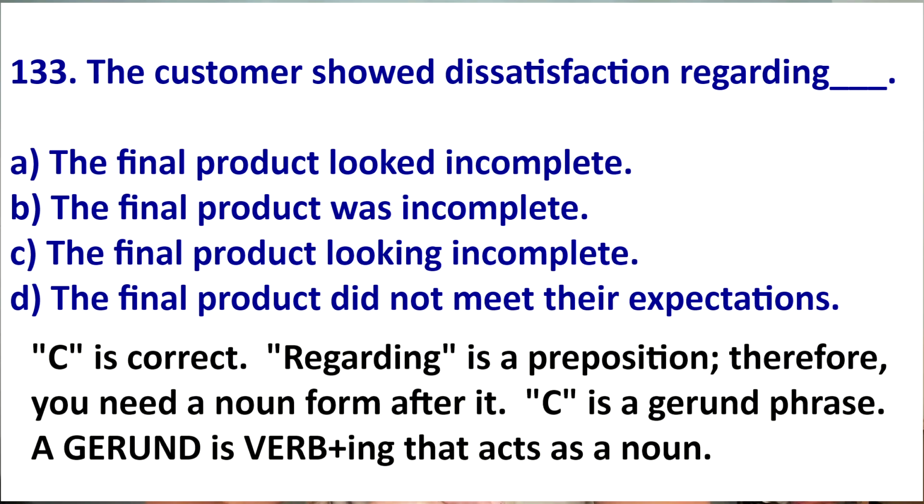If you don't know what a gerund phrase is, it's verb ing acting as a noun. Look it up if you don't know. It's very important. That makes sense because C is a noun. There is no subject plus verb. D is definitely not correct because you have subject verb. So the answer is C.